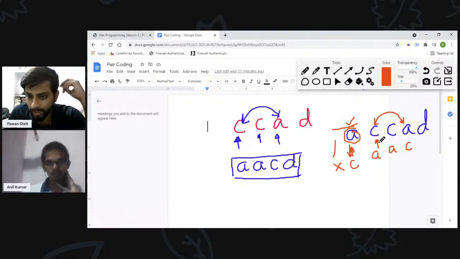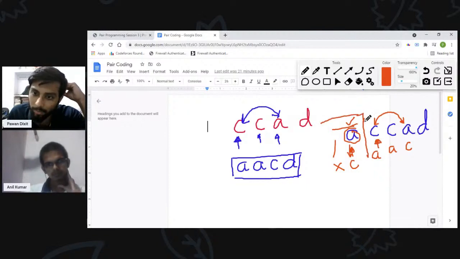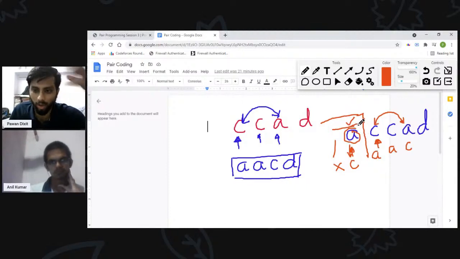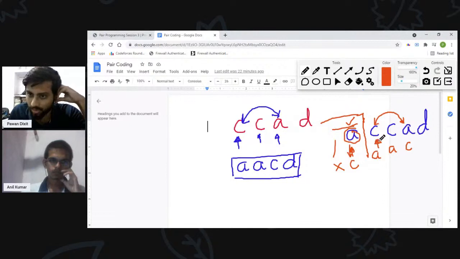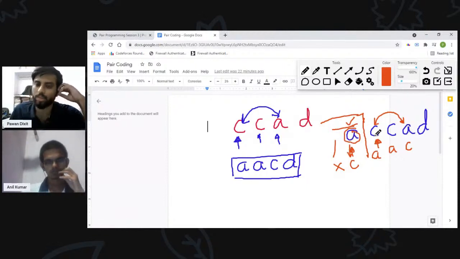Because if I am at this index C, then I am assuming that all the values before this C are optimally placed, so I cannot touch them, because if I make changes to them then it will not give us the optimal answer, right? So this is the case. If I am at this index, then all the values left to it are optimally placed, so I shouldn't do any operation which changes those values. In this case, if I am converting this C into A, then this A is also changing. That is why I cannot perform that operation. So yeah, you are right.